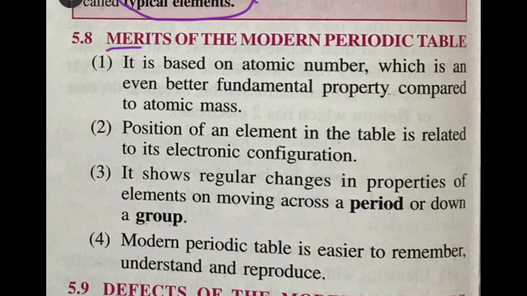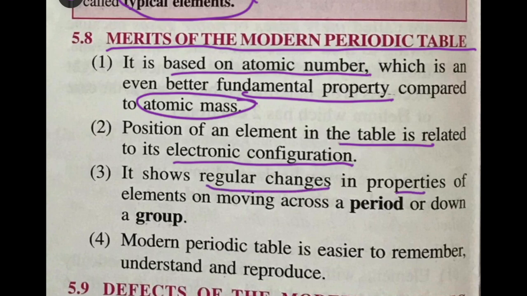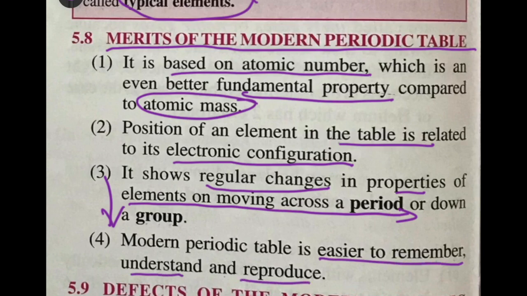Moving on to the merits of the modern periodic table. Now you know that the modern periodic table is based on atomic number, which is a better fundamental property compared to atomic mass. Previously, you know how atomic mass was taken and then how it was rejected. Okay, next, position of an element in the table is related to its electronic configuration, and it shows regular changes in properties of the elements as you move across a period or as you move down a group. Now, modern periodic table is easier to remember, understand and reproduce.